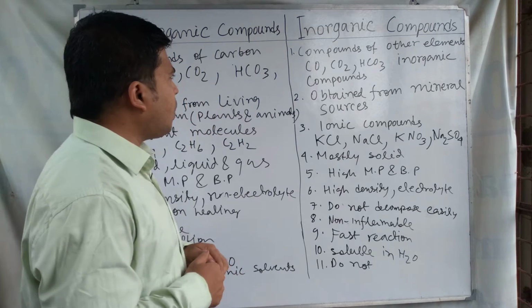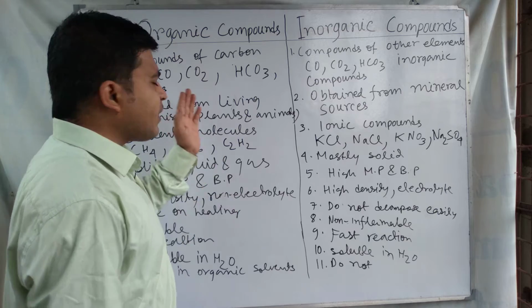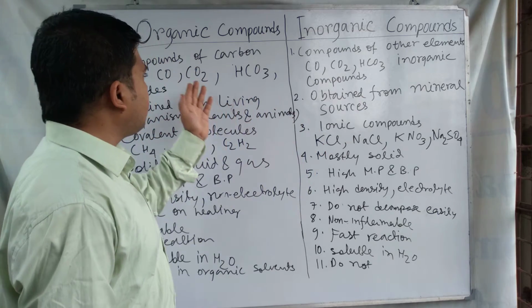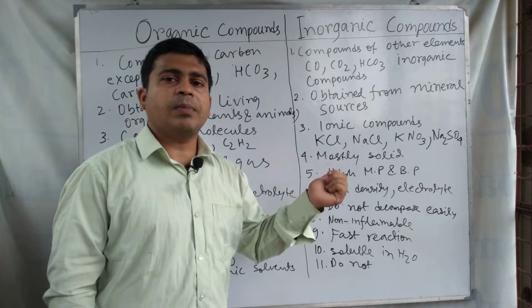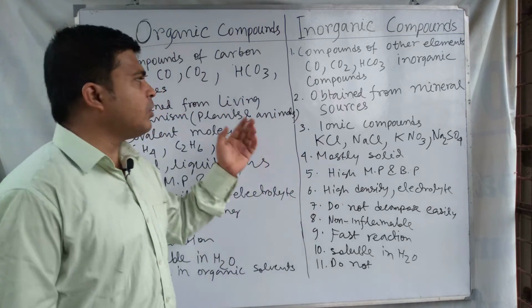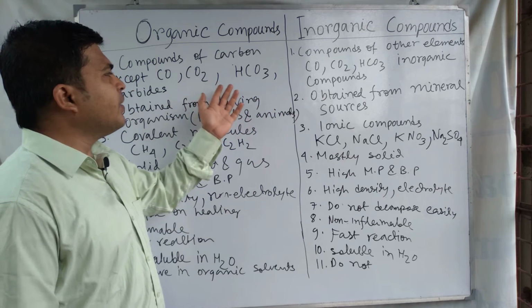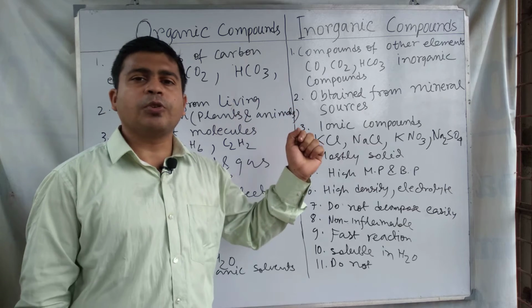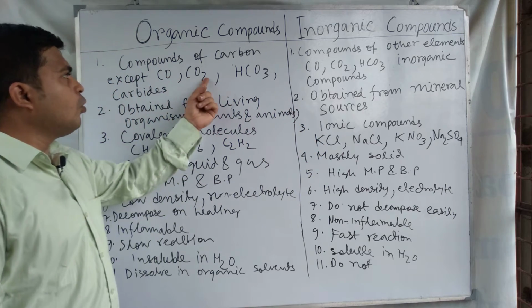In organic compounds, carbon is the essential element, but there are some exceptions. Some compounds like carbon monoxide, carbon dioxide and bicarbonate, CO, CO2 and HCO3, have carbon, but we cannot call these organic compounds because they are obtained from mineral sources.